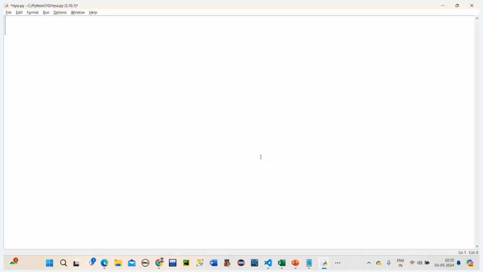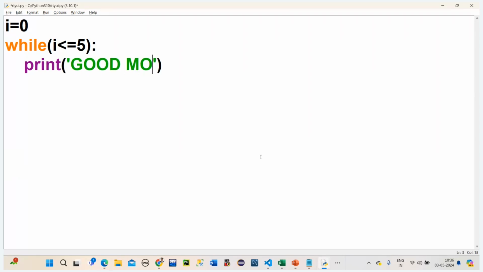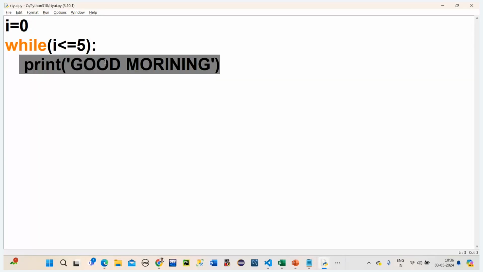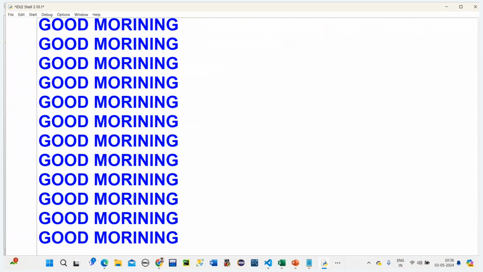Now you see here, I is equal to how much? 0. While, what is the condition? I is less than or equal to 5. And then what are we writing? Print good morning. Can you tell me whether this will be on the same line or on a new line? Print is always on a new line. If we write end here, then it will be on the same line. Let's see what happens. See, it is keep on going.